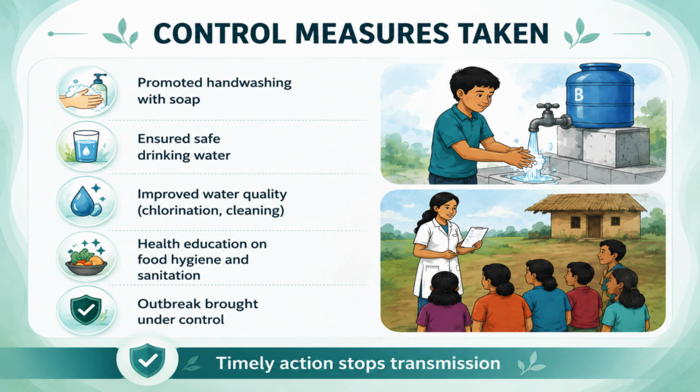Once the source was identified, immediate control measures were implemented. The response team promoted hand washing with soap, ensured access to safe drinking water, improved chlorination and water quality, educated the community about food hygiene and sanitation, and closely monitored the village. These timely interventions successfully brought the outbreak under control.